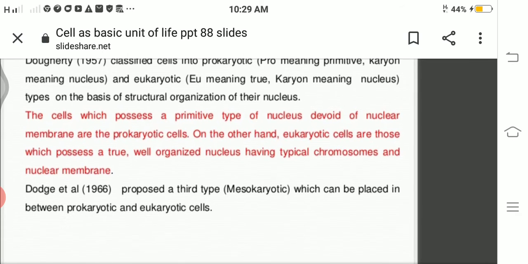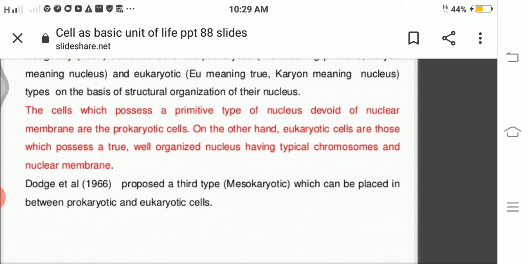There are two more points which you can refer to in the table in the lesson. The cells which possess a primitive type of nucleus devoid of nuclear membrane belong to prokaryotic cells. On the other hand, eukaryotic cells have a true, well organized nucleus having typical chromosomes and nuclear membrane.